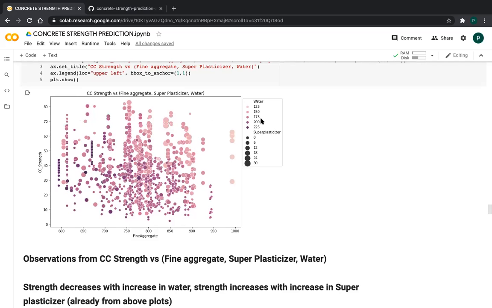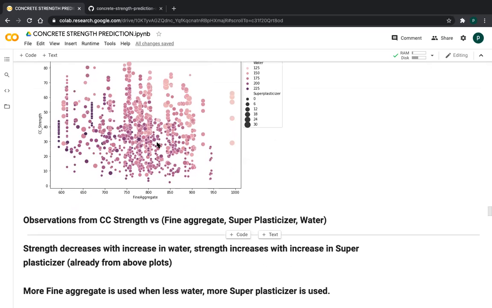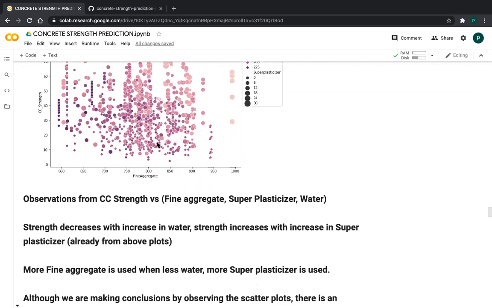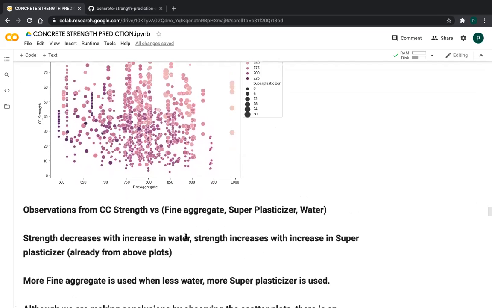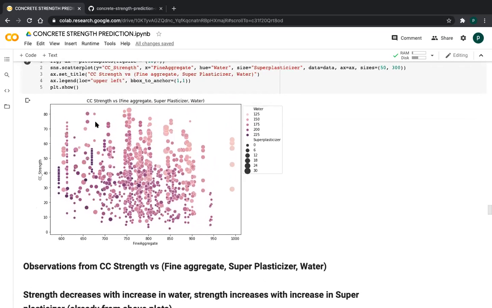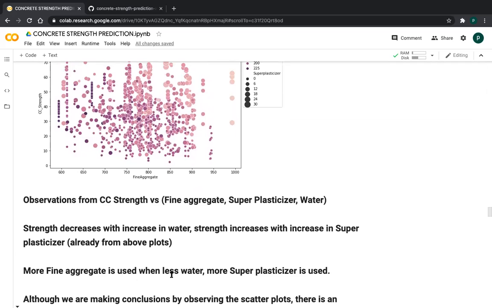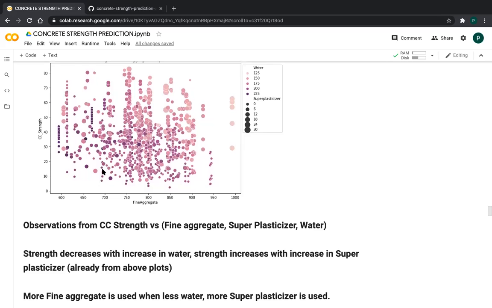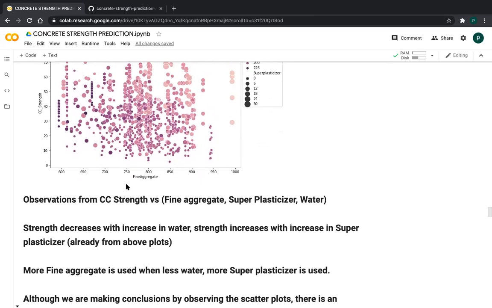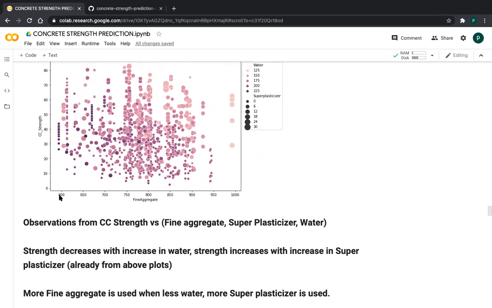See friends, like brown. If the superplasticizer is also more, the strength is also more. We know that already. Strength decreases with increase in water, strength increases with increase in superplasticizer, as I already said. Coming to fine aggregate, friends, more fine aggregate is used when there is less water and more superplasticizer. We take less fine aggregate when there is more water, friends. This is the observation.